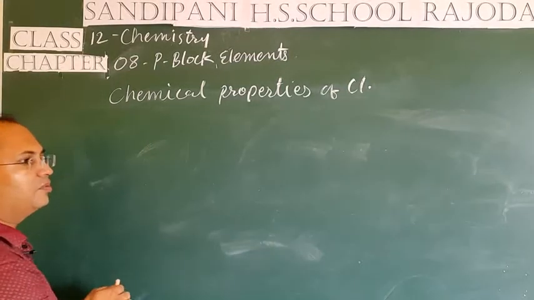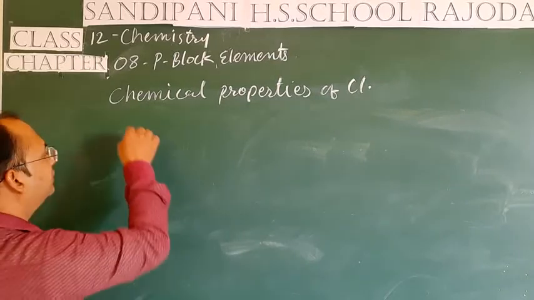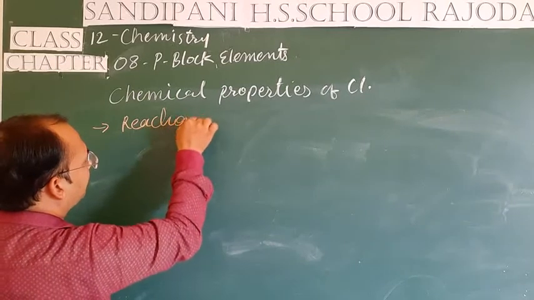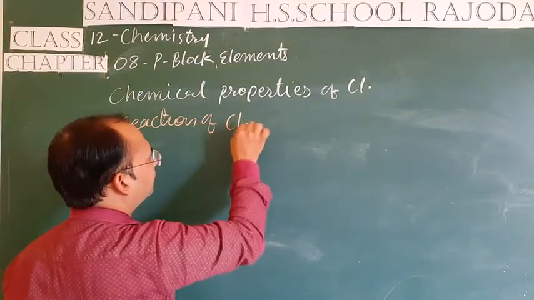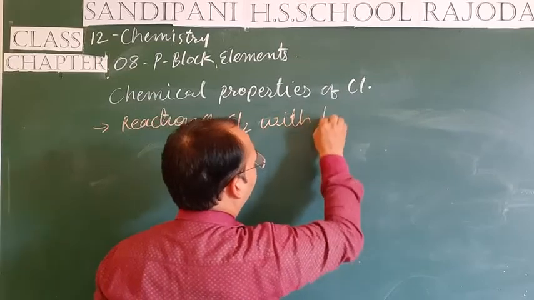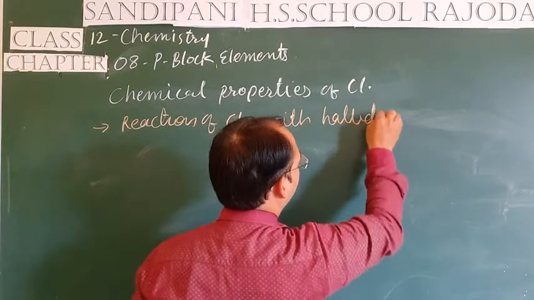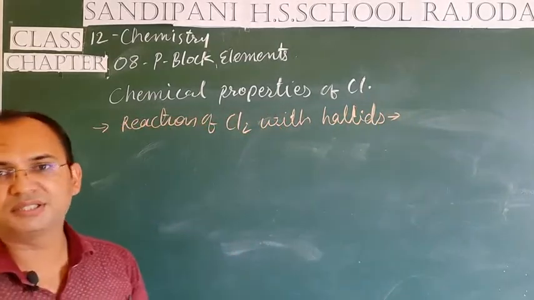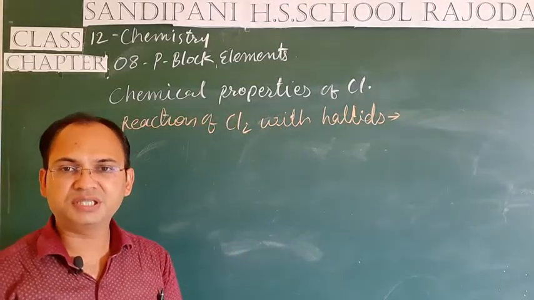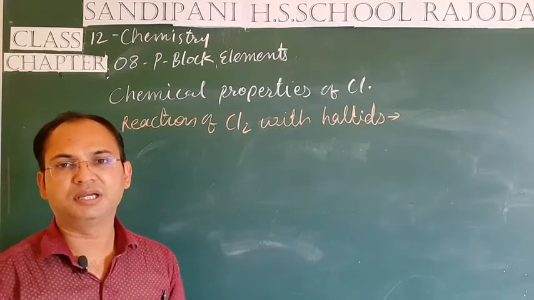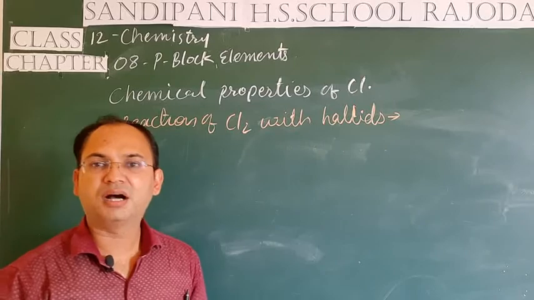So the next property is reaction with halides. Chlorine only replaces the halogens which are less electronegative than chlorine, and they are mainly bromine and iodine.